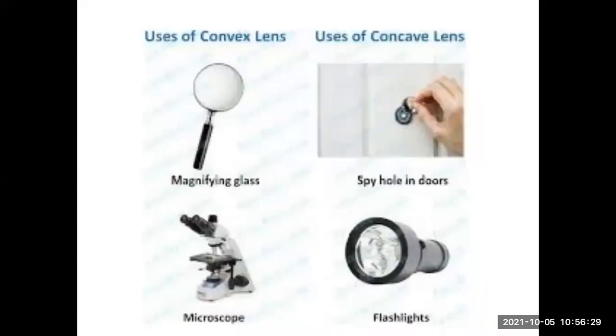Now these are uses of convex lenses and uses of concave mirrors in the lenses. So whatever magnifying glass you are using, convex lens, which converge all the rays together, so that after taking the magnifying glass inside the sun and keeping a paper beneath the magnifying glass causes the paper to burn.